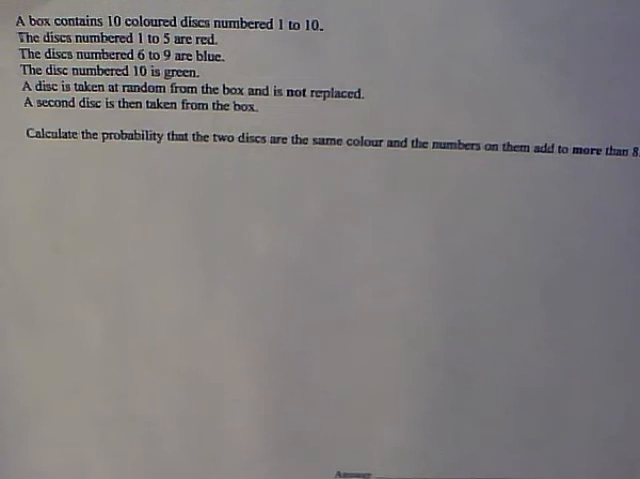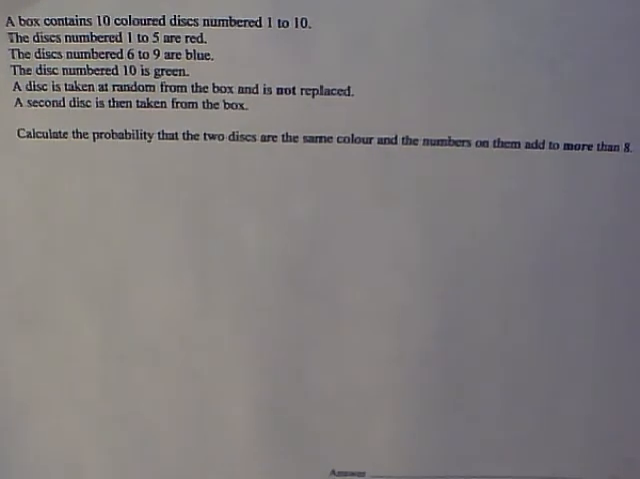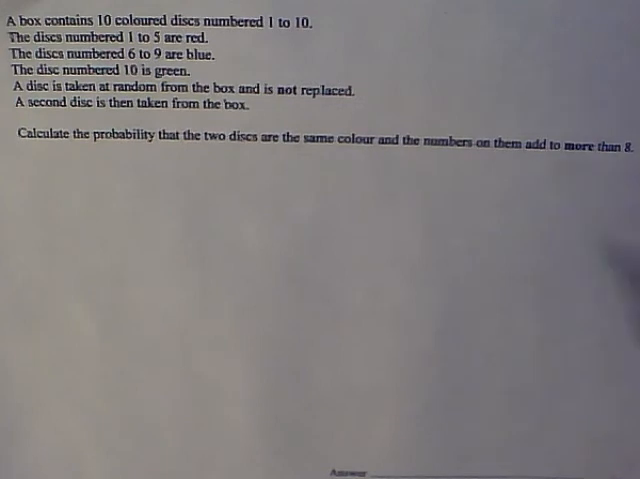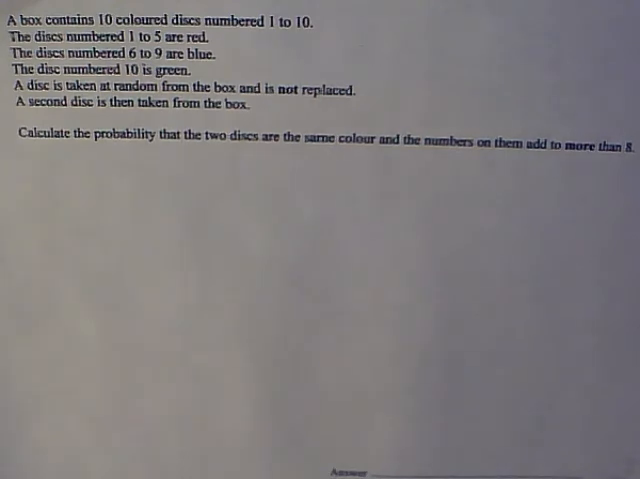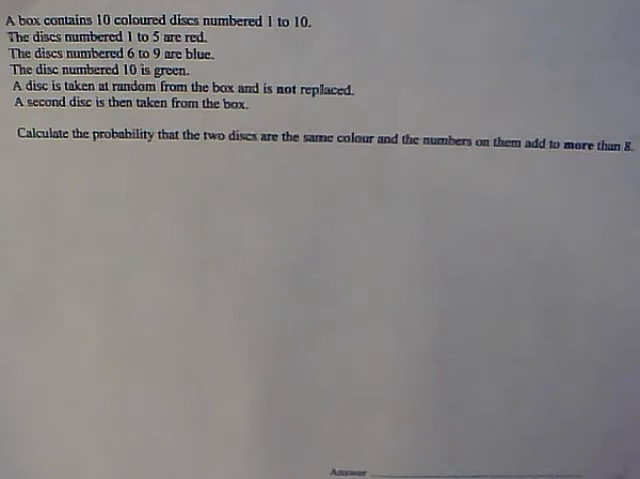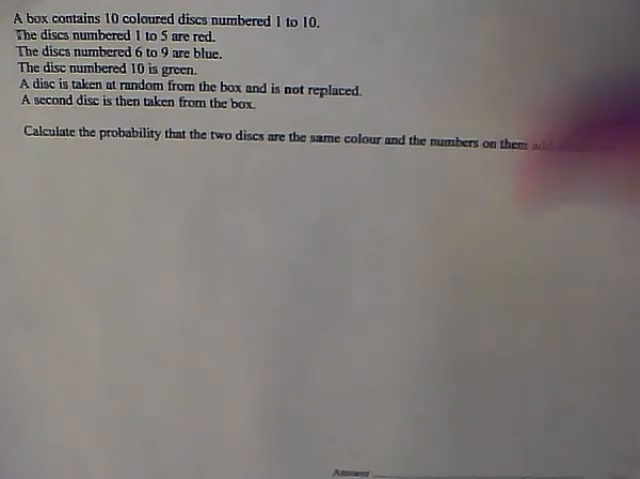Because we've just seen a couple of tree diagram questions, you might be tempted to go with a tree diagram approach here, and that can be successful, but you need to be very careful with it, and at the end you will still need to look at a listing outcomes approach. And I want to look at a listing outcomes approach here really to tackle this problem. So the discs numbered 1 to 5 are red. Discs numbered 6 to 9 are blue. Disc number 10 is green.